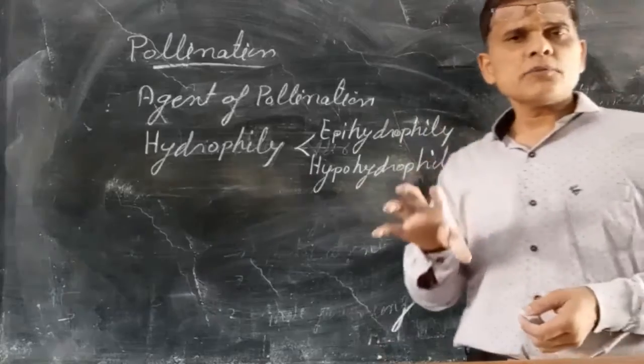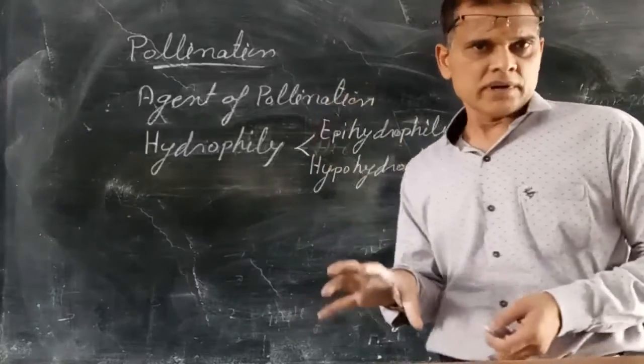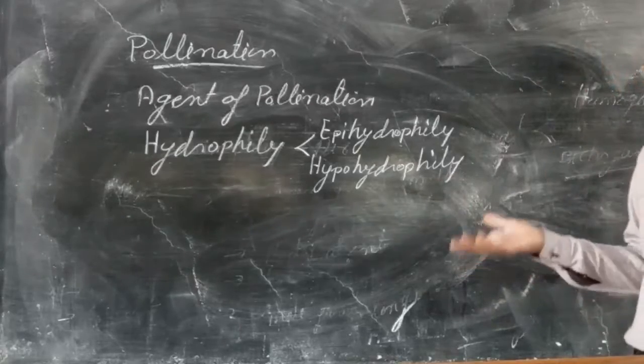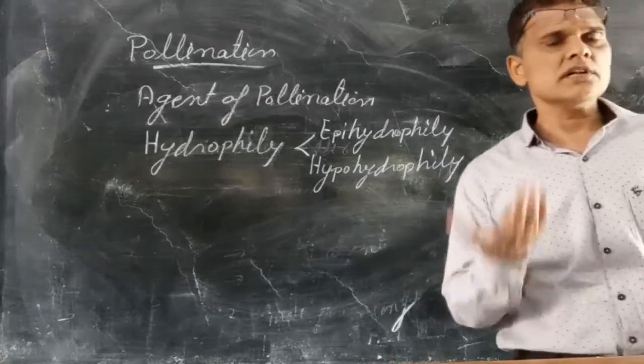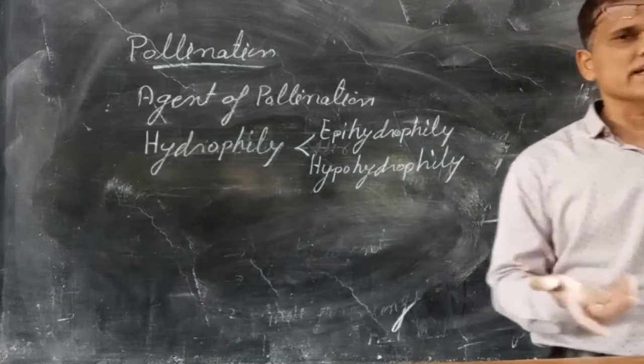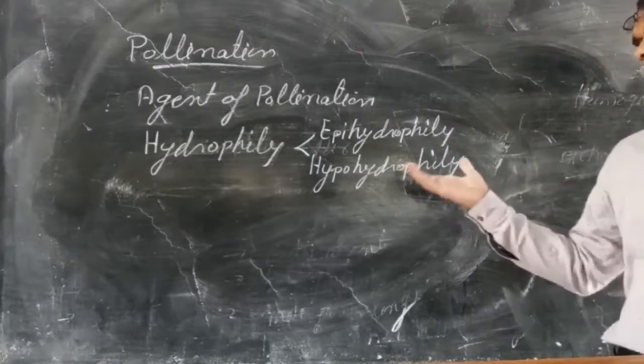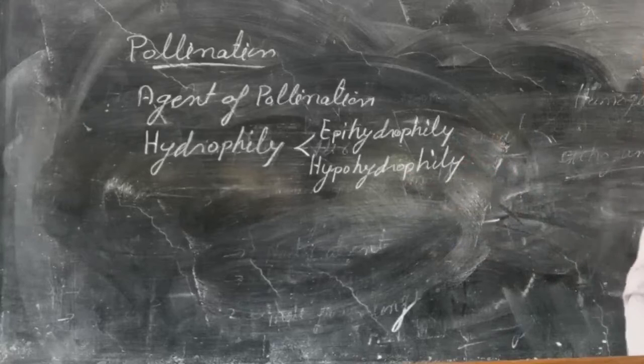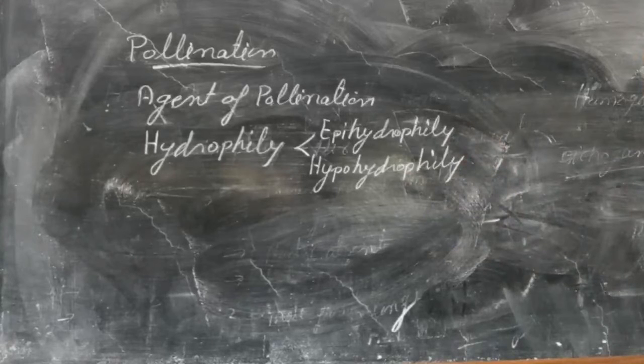Normally, water pollination is not common. It is present only in about 30 genera, mostly monocots. In maximum plants, pollination occurs through air or insect, especially insect.